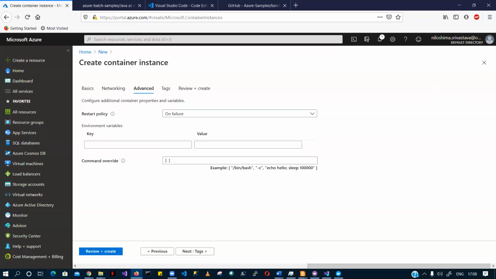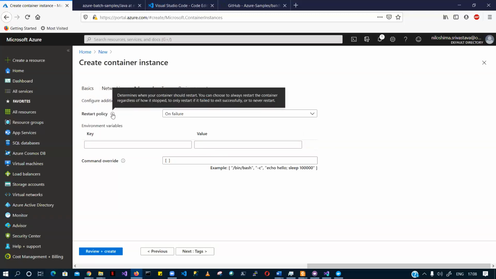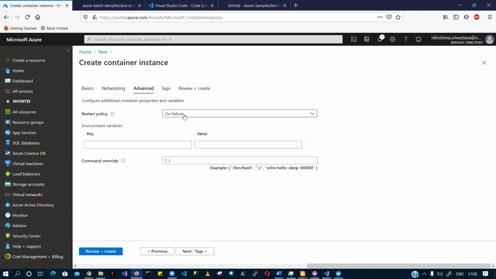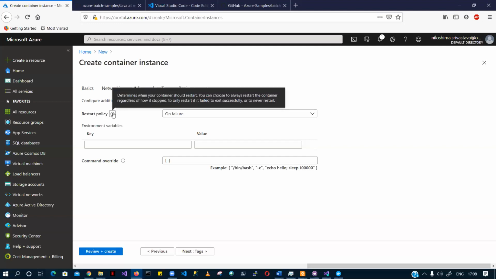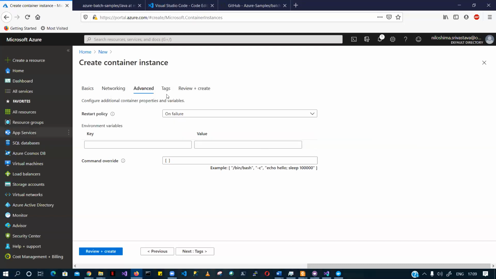You can also have the environment variable here. If you want to learn more about restart policy, you can go ahead and see what it says. If I select on failure, what does it say? It says that it will restart when your container fails. If I say always, then whenever it fails or exits successfully, it has to restart the container. And whenever you say never, it means that you are never going to restart the container. So this type of configuration-related policy you can set here.